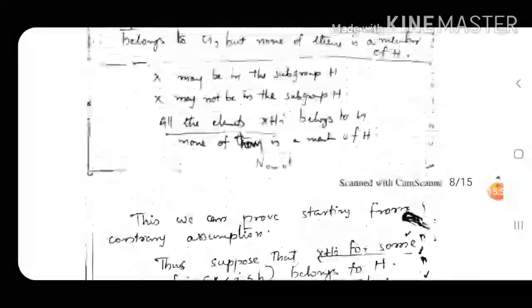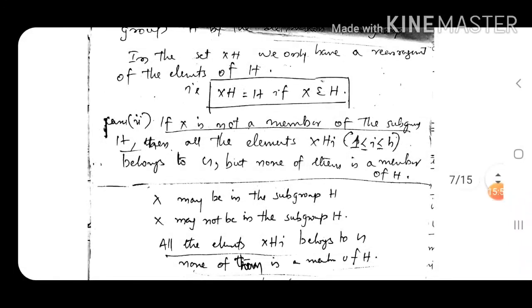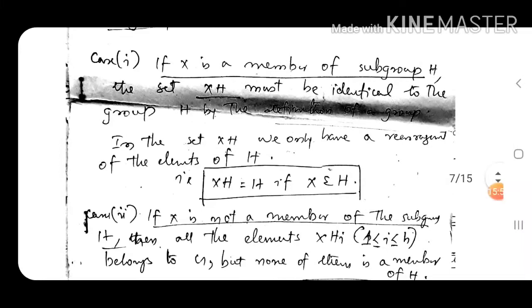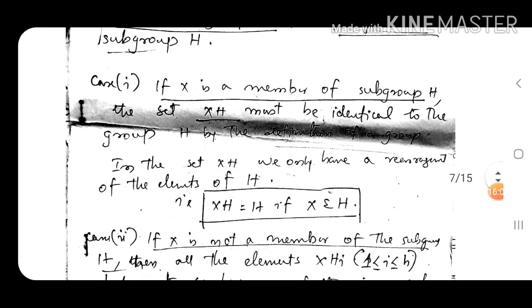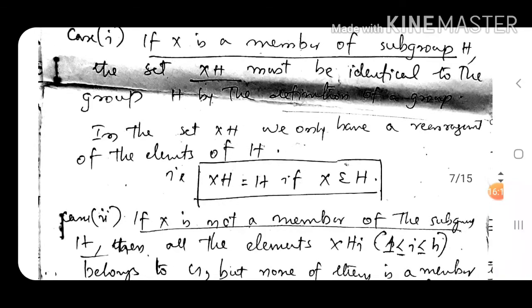The important thing is, if you multiply the subgroup with an element x which is a member of subgroup H, then xH will be identical to H. There will be only a rearrangement of elements.